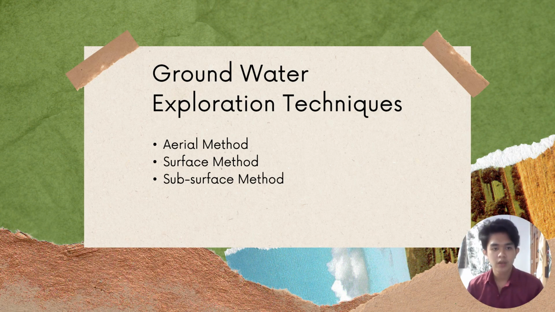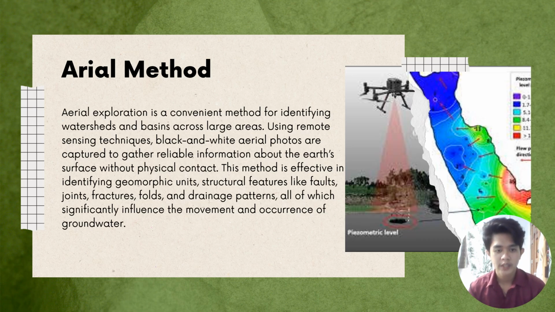There are three types of exploration techniques. The first one is aerial method, surface method, and subsurface method, which I will tackle to you later. The first method is aerial method. Aerial method uses remote sensing techniques to gather reliable information about Earth's surface without physical contact. This method is effective in identifying geomorphic units, structural features like faults, joints, fractures, folds, and drainage patterns, all of which significantly influence the movement and occurrence of groundwater.